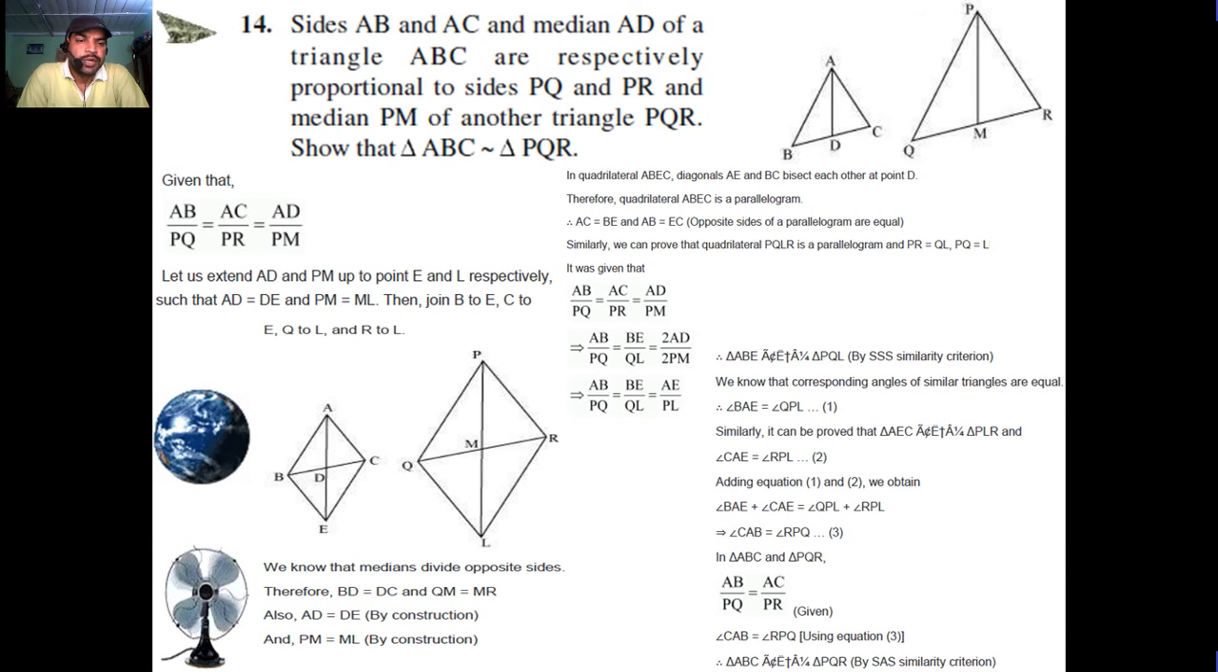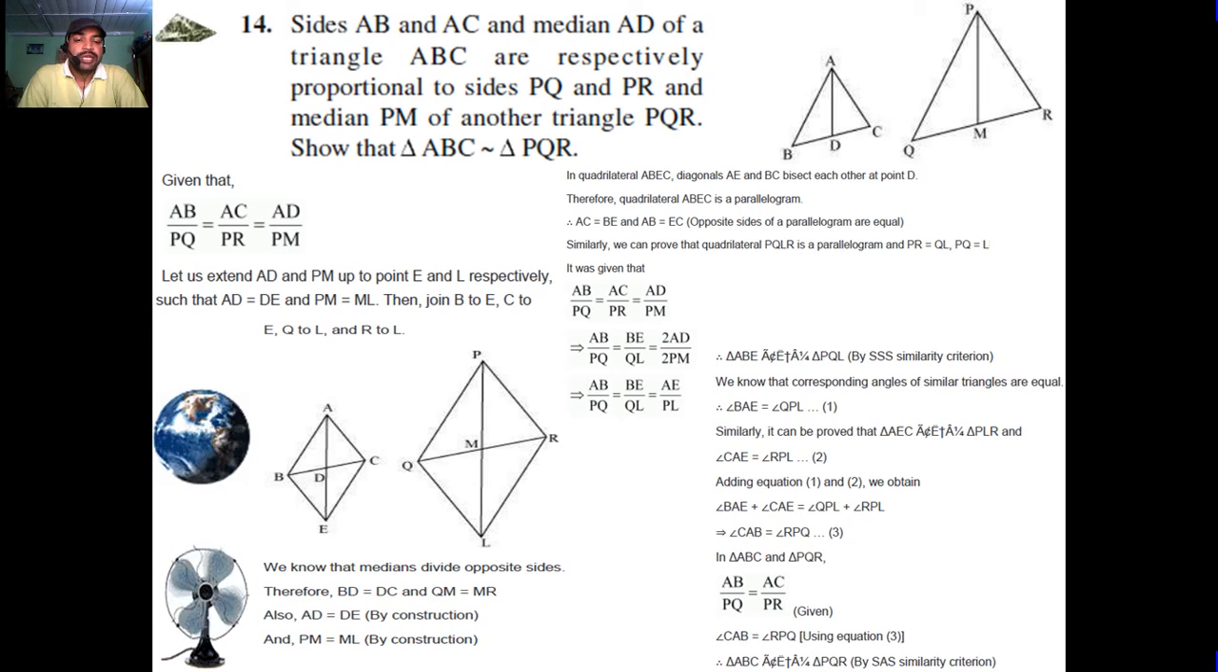We know that the corresponding angles of similar triangles are equal. Angle BAE is equal to angle QPL, equation number 1. Similarly, it can be proved that triangle AEC is similar to triangle PLR and angle CAE is equal to angle RPL, equation number 2. Adding equations 1 and 2, we obtain angle BAE plus angle CAE equals angle QPL plus angle RPL, that is angle CAB equals angle RPQ, equation number 3.